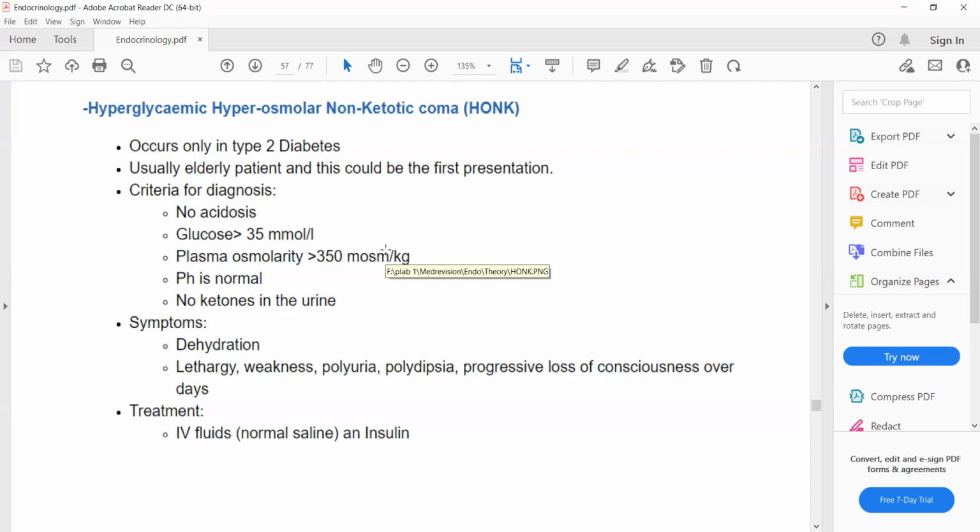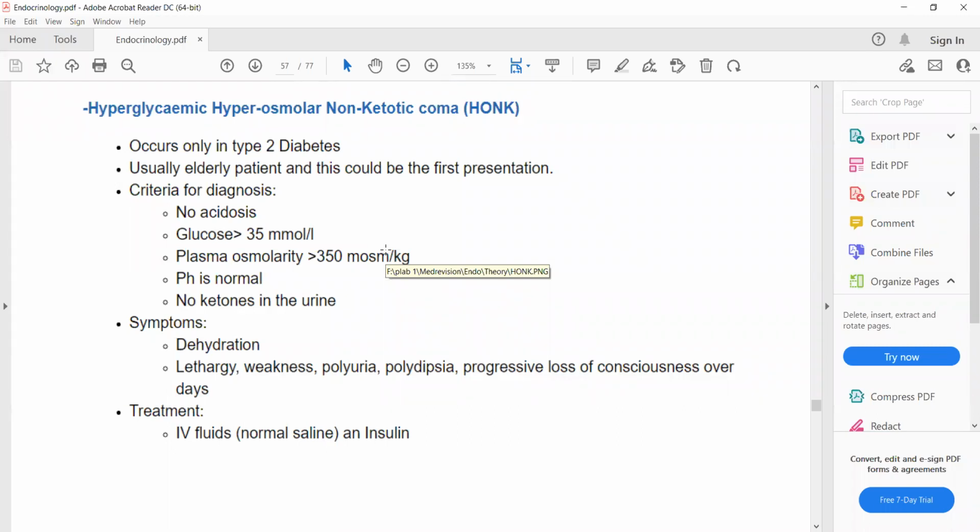So what is the criteria for the diagnosis of hyperosmolar hyperglycemic state? The criteria is in its name: hyperglycemia. How much hyperglycemia should be present to make a diagnosis of HONK? Glucose level of more than 35 millimole per liter, which was not a criterion for diabetic ketoacidosis.